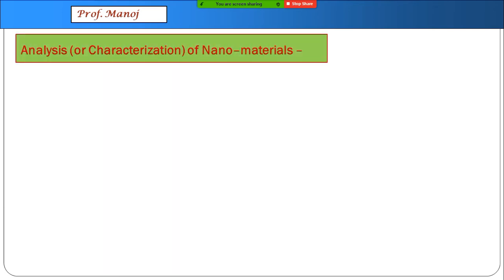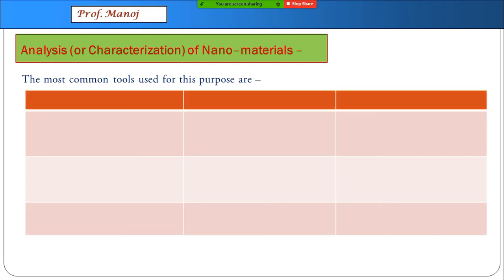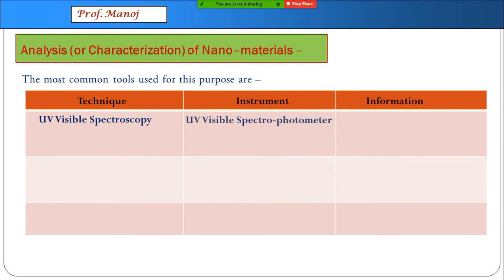We go for another aspect of nanomaterials, that is analysis of nanomaterials. The most common tools which they use for this purpose are, first, the technique called ultraviolet visible spectroscopy. The instrument which they use is called a UV visible spectrophotometer. By this technique, we get very preliminary confirmation of formation of nanoparticles.